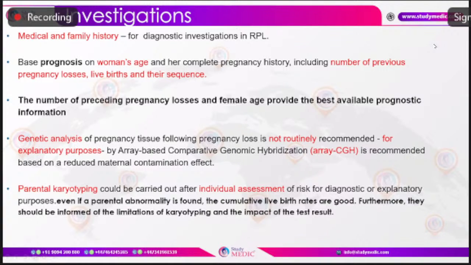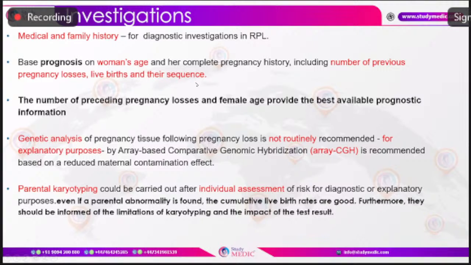All this, if not in remission or not in optimal control prior to conception, can have an adverse effect on the pregnancy outcome, causing pregnancy loss. And regarding the family history, we can elicit any family history of acquired or hereditary thrombophilia, or any family history of thromboembolism, or any previous history of recurrent stillbirths or congenital disorders.